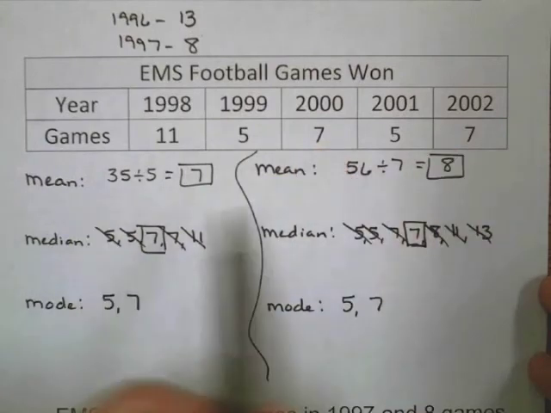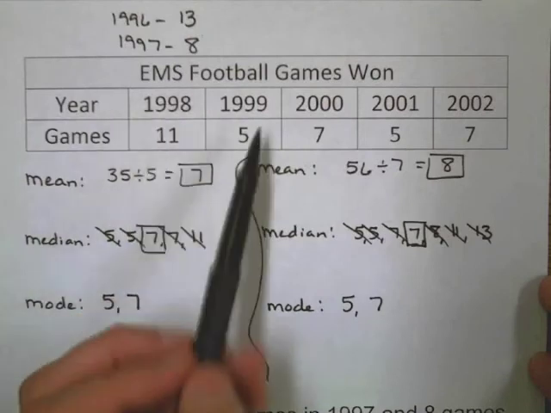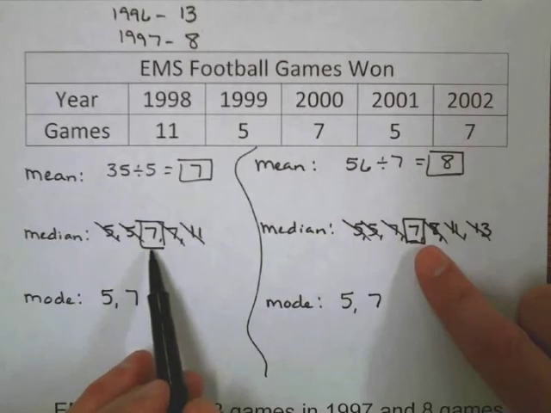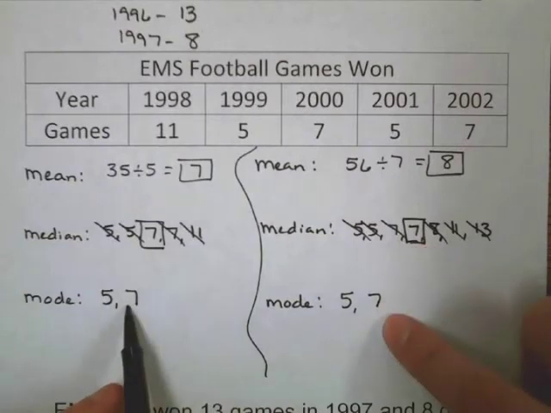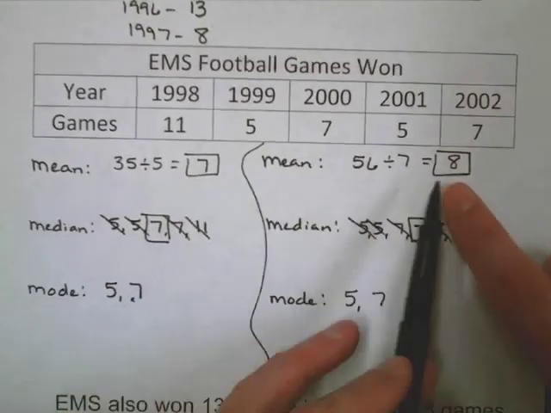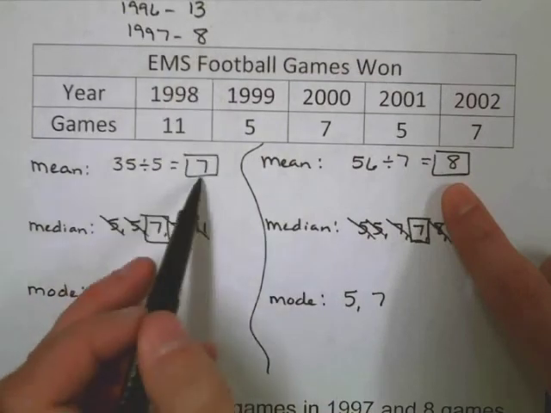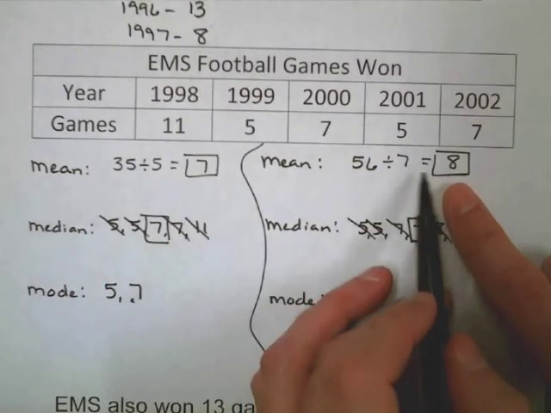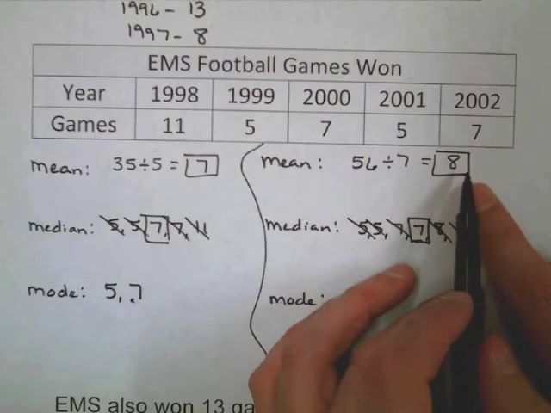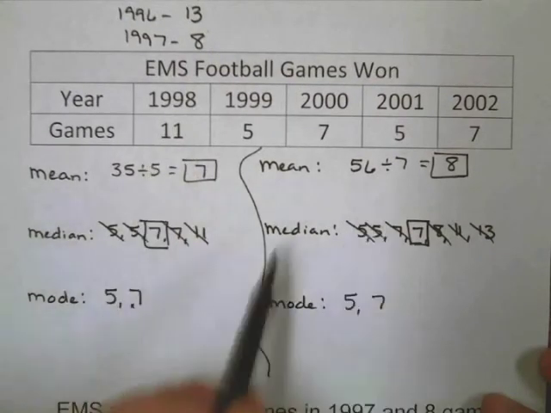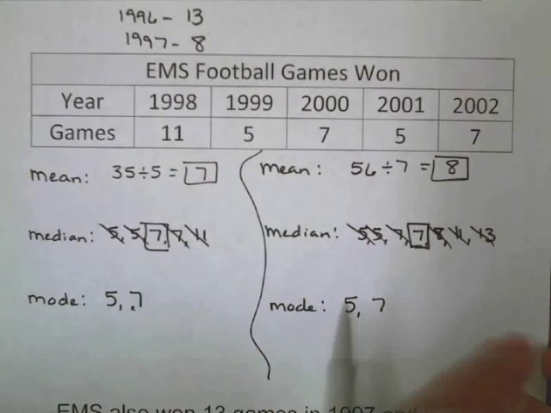So let's compare this. How did adding this extra data into our set affect our statistical landmarks? Well, our median wasn't changed at all. Interesting. Our mode wasn't changed at all, but our mean was. And our mean went up. And that's because we went with 7. Both of these were above 7. So it makes sense that our average moved higher. So one of the things we can learn is as we add different information to our data set, as we get additional data in there, it can change our statistical landmarks, our mean, median, and mode.